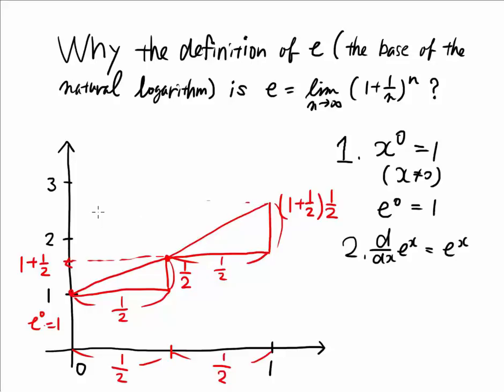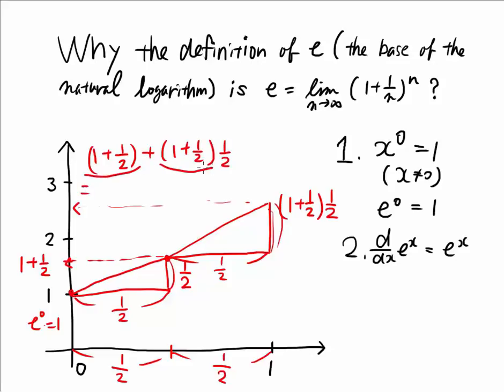So this height here is, starting with 1 plus 1 over 2, and then go this height, that means plus 1 over 2 times 1 over 2.